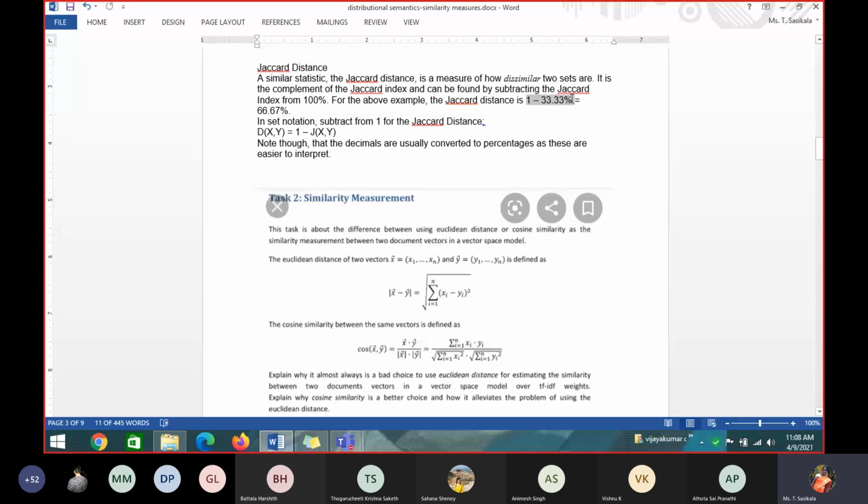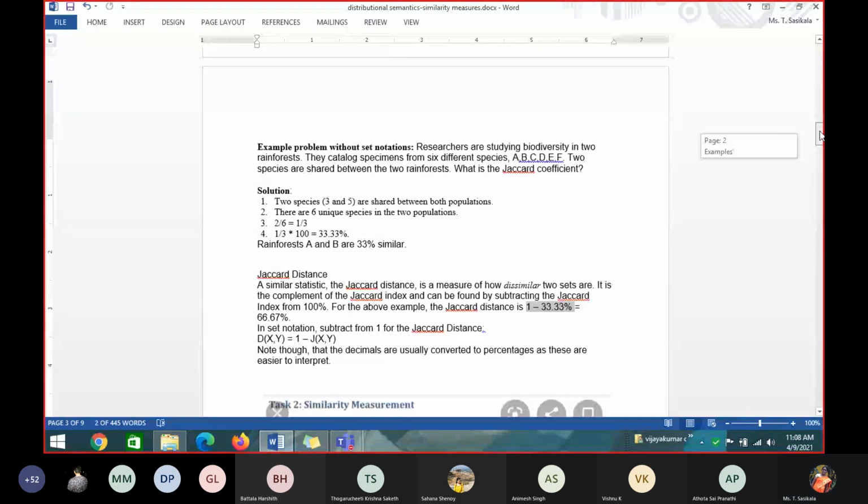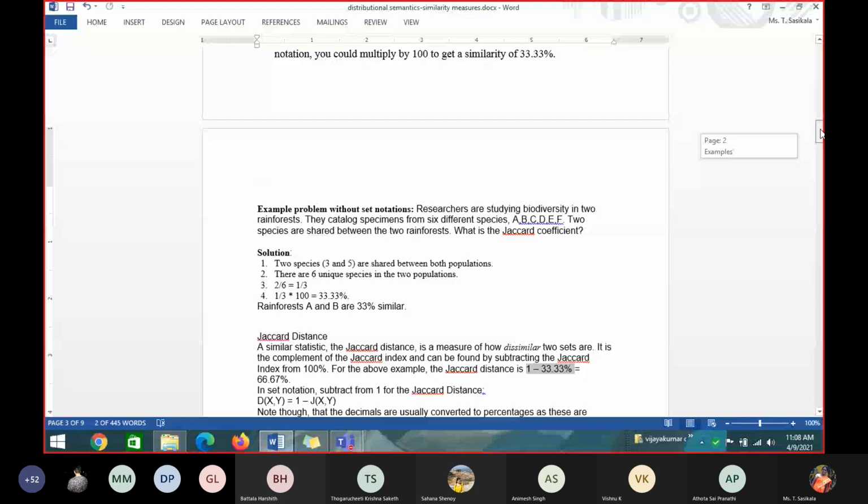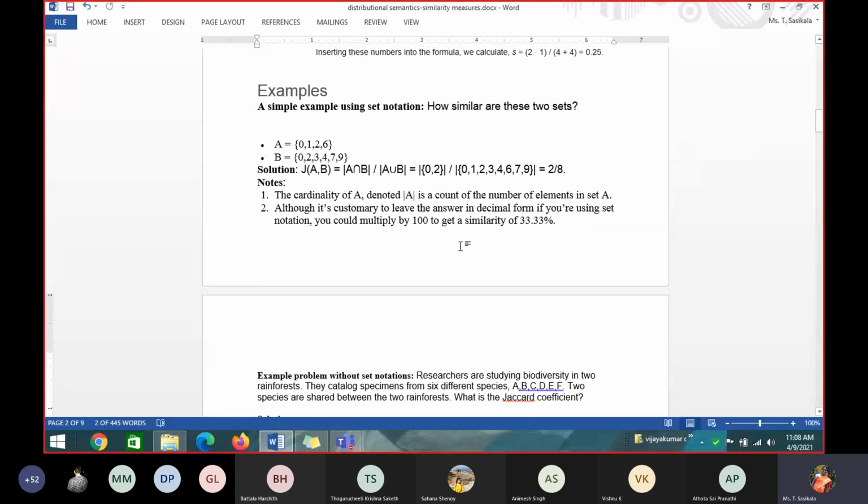Third one. Can you all see this problem? I am giving it without set notation. First one was with set notation, with words, then without anything. Can you all see the question I have highlighted? Read that and try to do it.